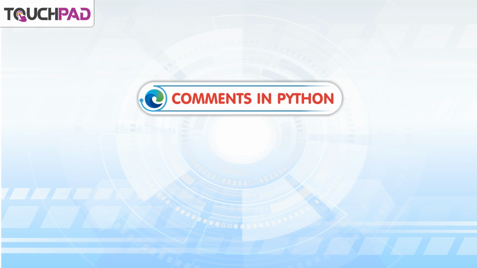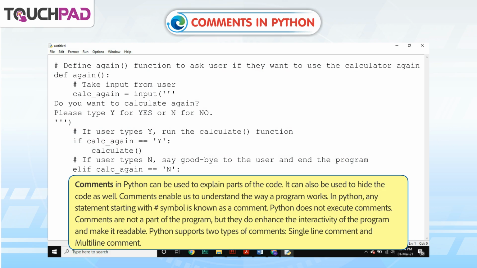Comments in Python. Comments in Python can be used to explain parts of the code. They can also be used to hide code as well. Comments enable us to understand the way a program works.